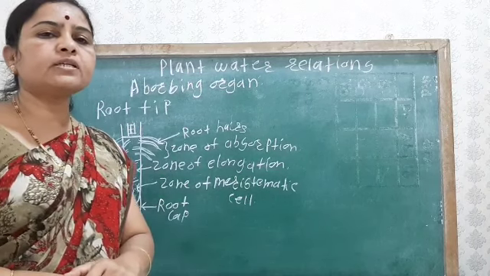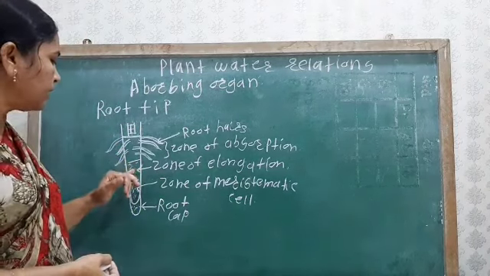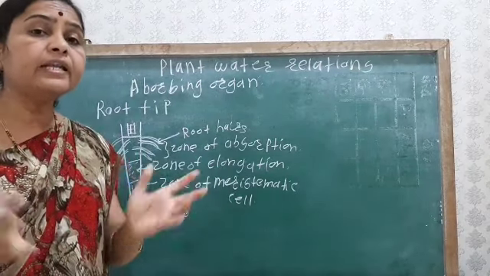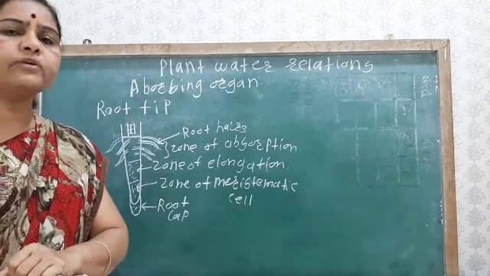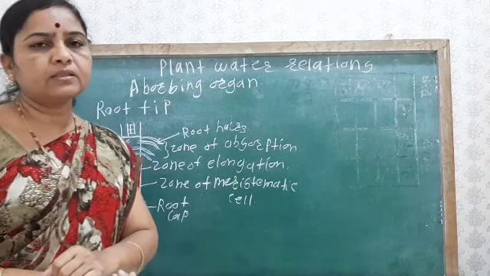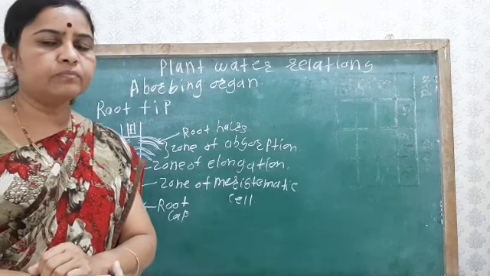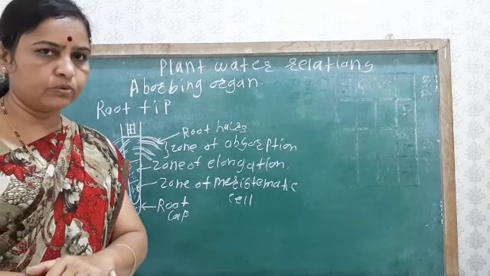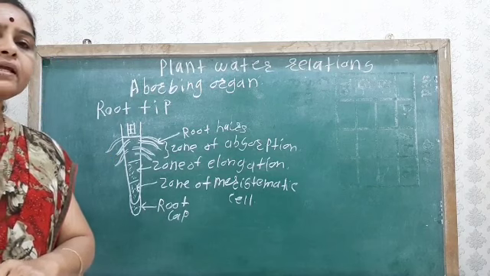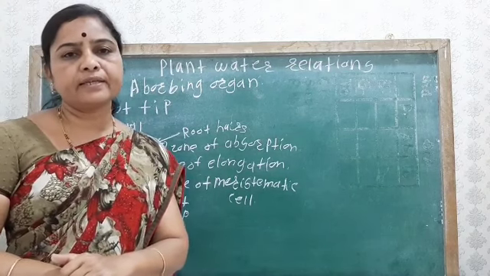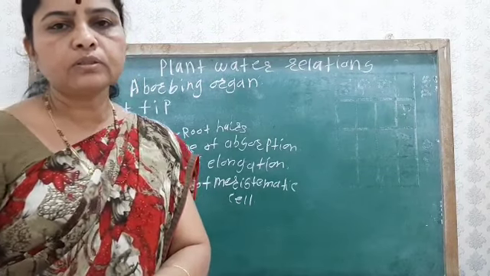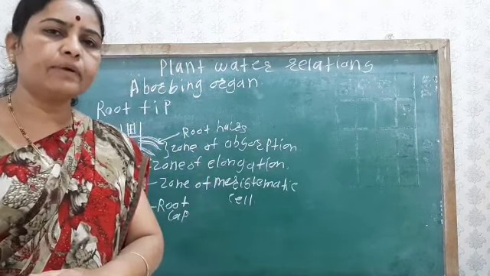How does the differentiation of the cell take place? At this region, the cell elongates and enlargement takes place, but there is no differentiation between the cells, that is the permanent tissue, in which simple tissue and complex tissue are produced. Simple tissues are mainly parenchyma, collenchyma and sclerenchyma, while the complex tissues are mainly xylem and phloem.